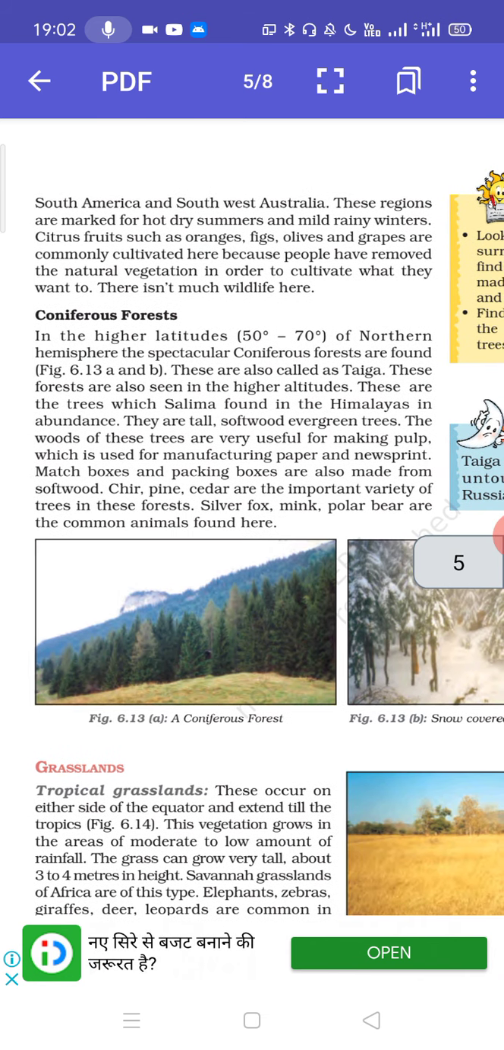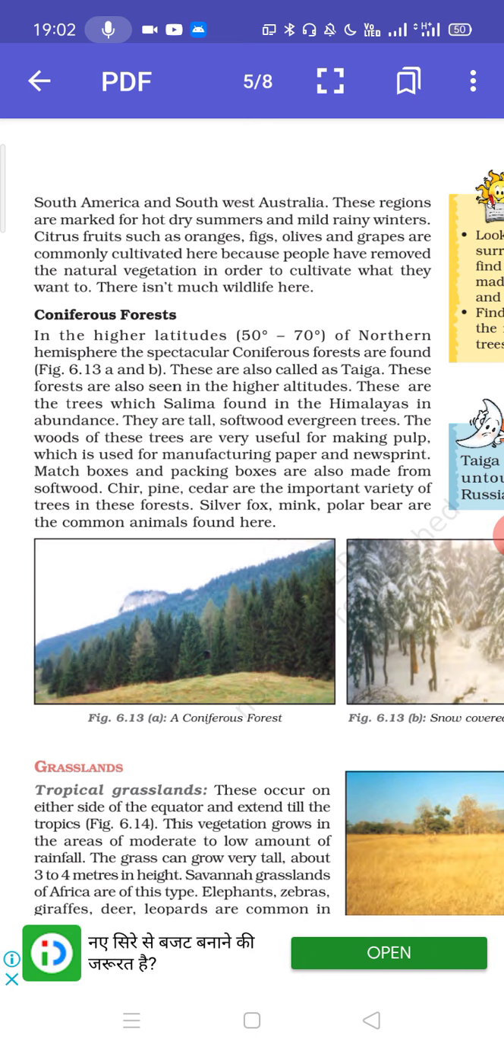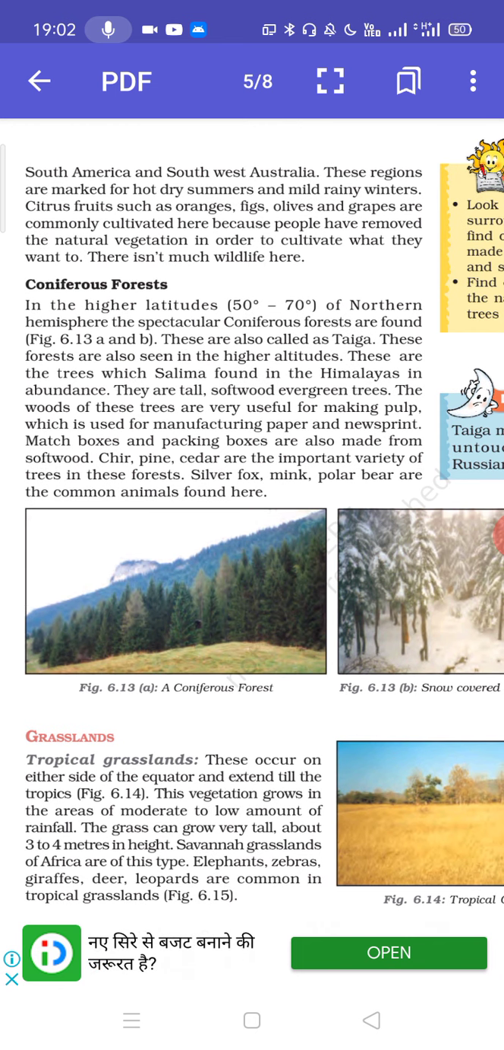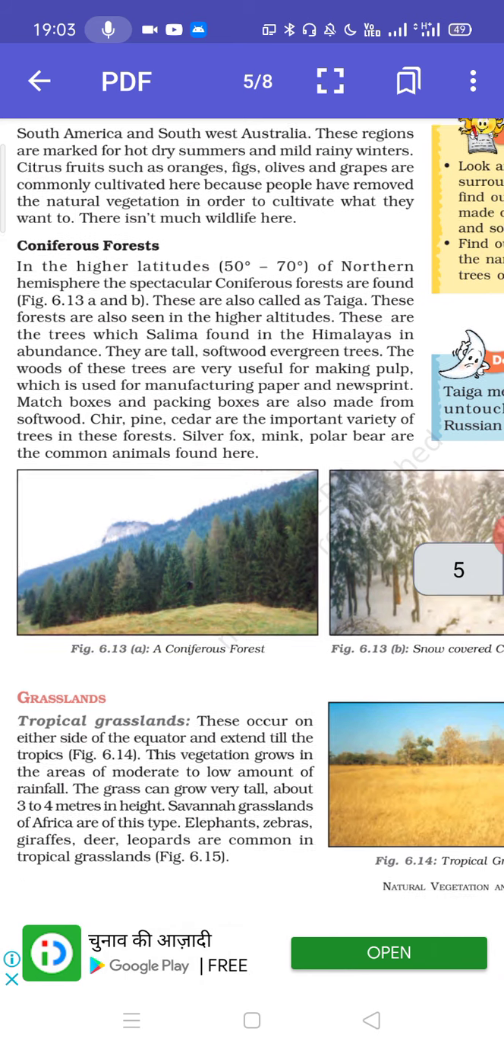The woods of these trees are very useful for making pulp, which is used for manufacturing paper and newsprint. Matchboxes and packaging boxes are also made from softwood. The cheer, pine, cedar are the important varieties of trees in these forests. Silver fox, mink, polar bear are the common animals found here.